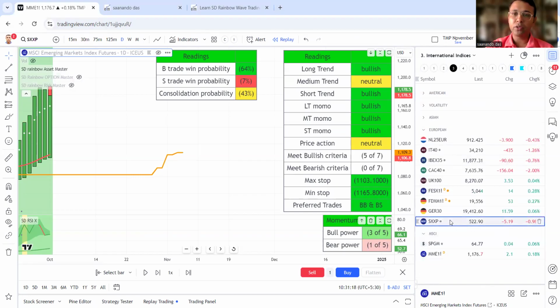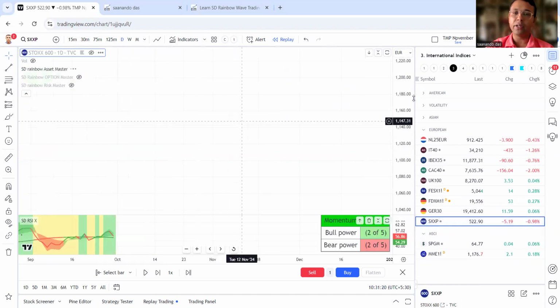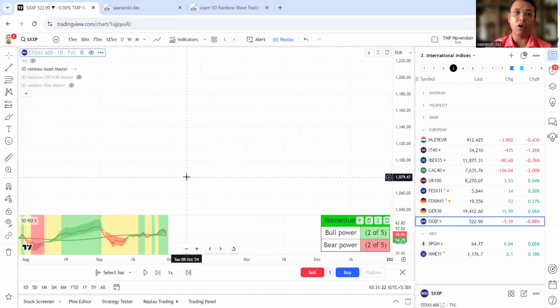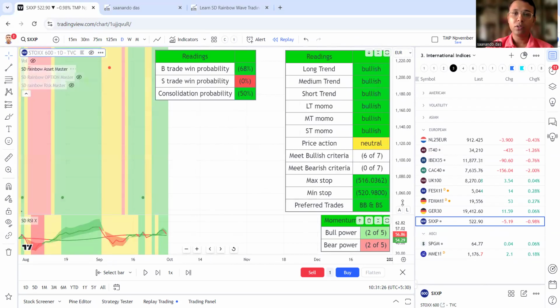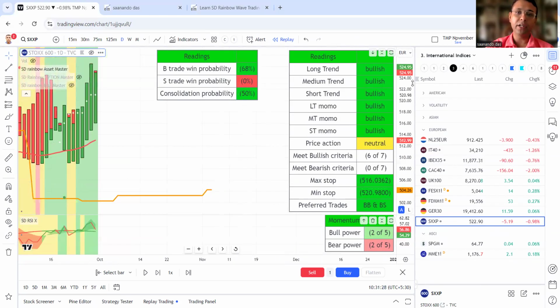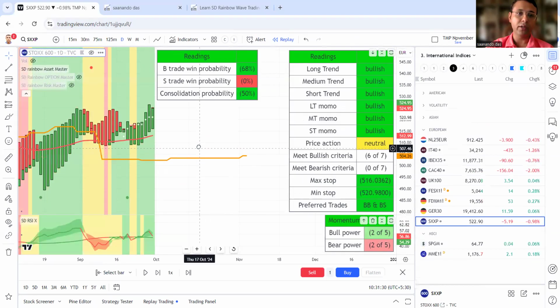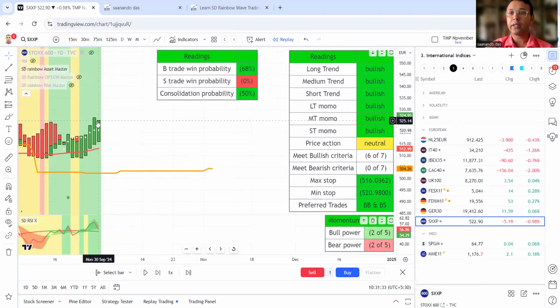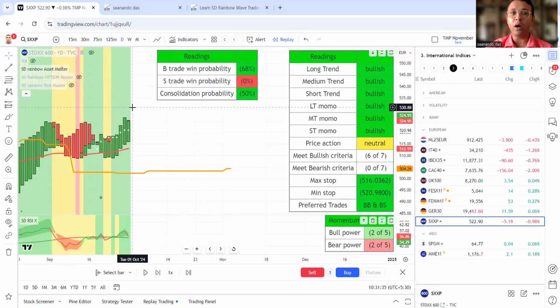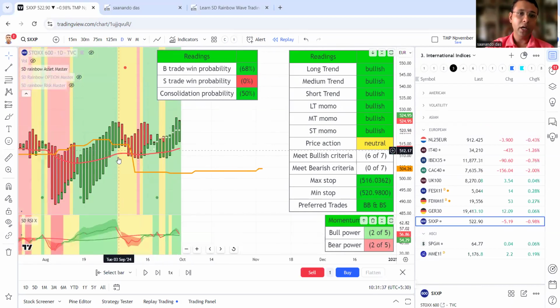For European indices, we'll look at Eurostock 600, which is the biggest measure of European stocks, like S&P 500 and Nifty 500. Eurostock 600 is undergoing correction. So Europe's new breakout failed. A new comeback into this range has clearly failed in Eurostock 600.